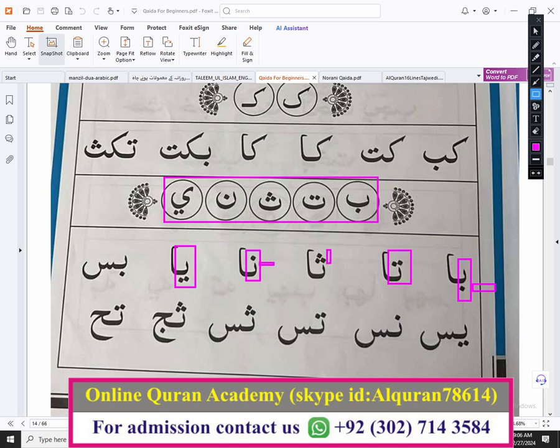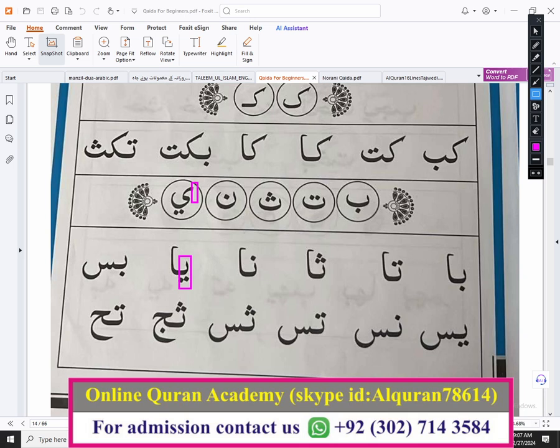And sa, one spike, 3 dots up. And for the ya, there is one special thing. When ya becomes joined, then there will be 0 dots. If you see it at the beginning of the word, ya is joining, combined, then one spike, 2 dots down.